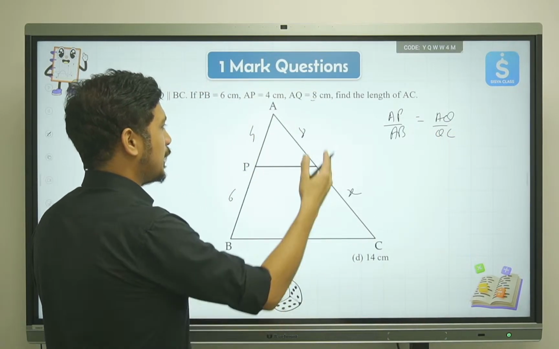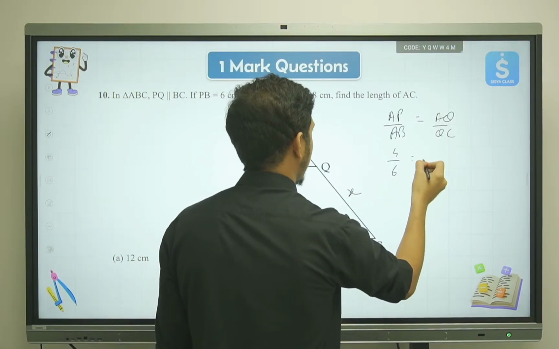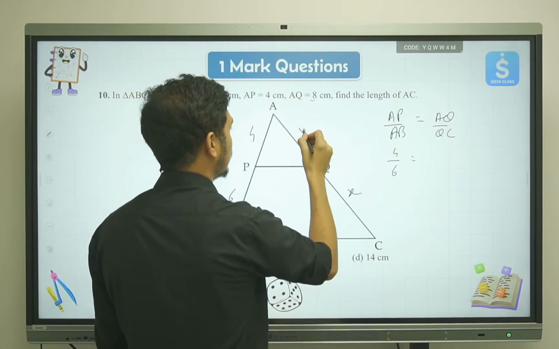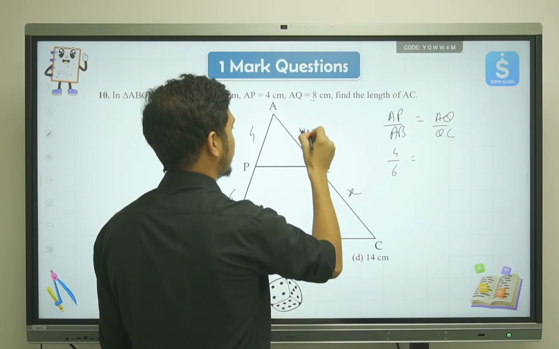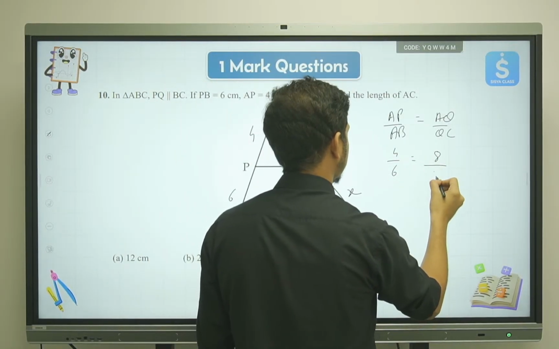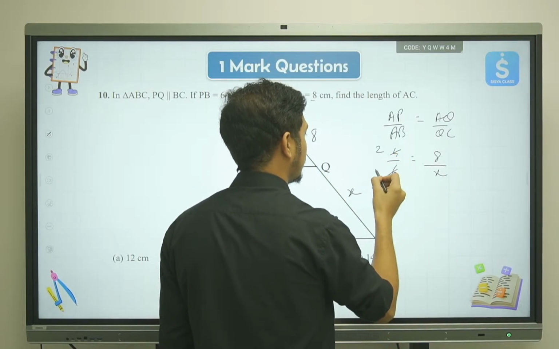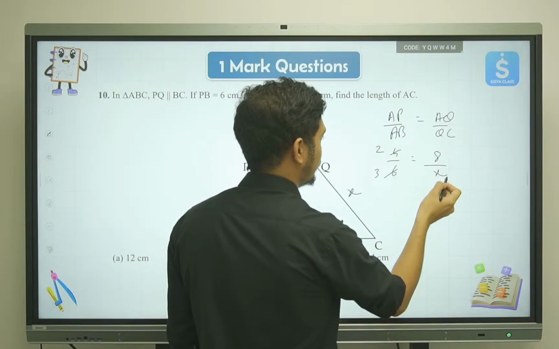So AP and AB, if you take the ratios, that will be 4 by 6, and AQ is equal to 8. So we have 8 divided by QC, which is X. Let's divide these two numbers. So we'll get 2, here we'll get 3, and we'll bring X over here.